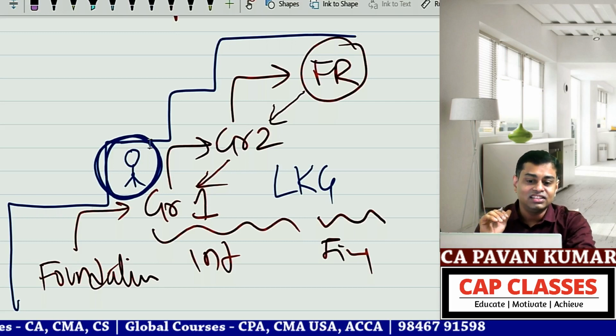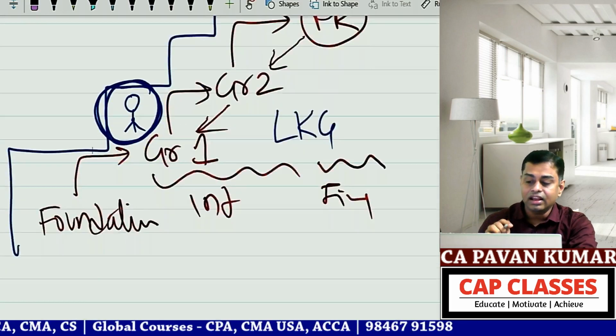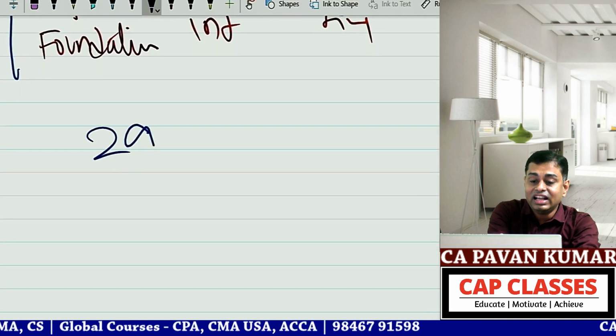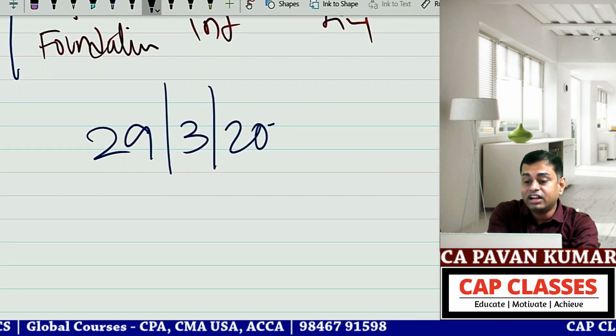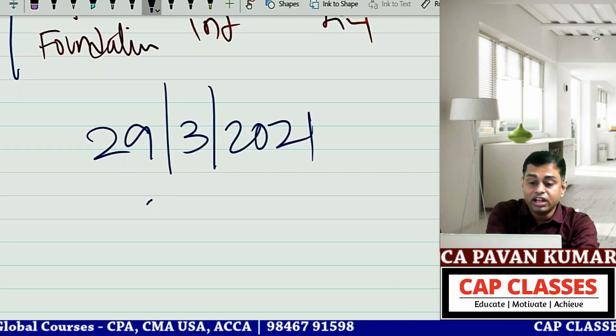Why I am telling all these things is because today we are on 29/3/2021. This is the date, and what is the time today? 7:30 p.m.